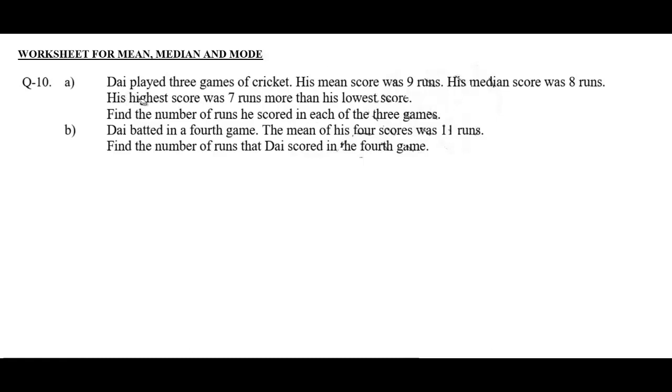As there are 3 games, the lowest score is x and the highest score is x plus 7. These are the scores of the 2 games. So there is one score of 1 game left, and 8 is the median. So the central value will be 8.